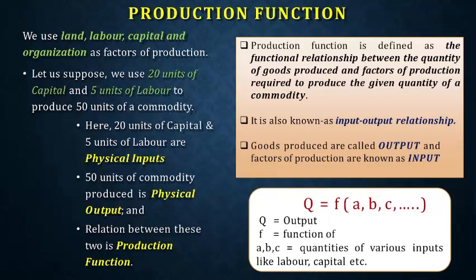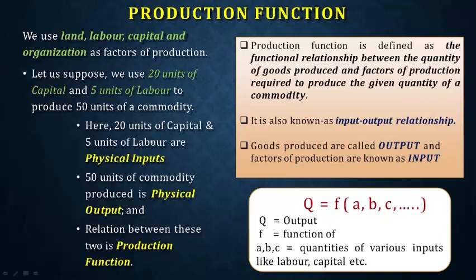What is production function? This can be a 2 marks question in the examination. Production function is defined as the functional relationship between quantity of goods produced and factors of production required to produce the given quantity of a commodity. Very important. It's a functional relationship between quantity of goods produced and factors of production. If you are producing 10 units of a commodity, what is the combination of factors of production required to do so? It is also known as input output relationship. The goods produced are called output, and the factors of production are called input.